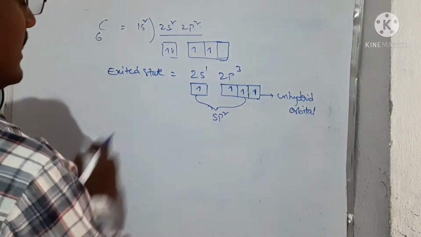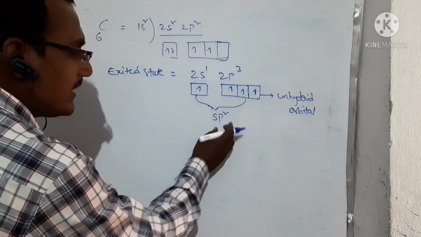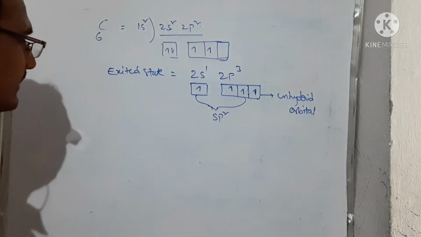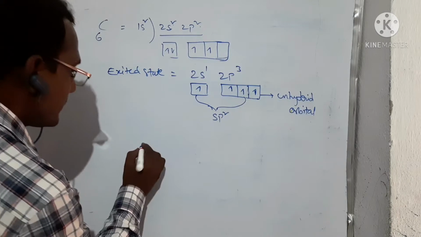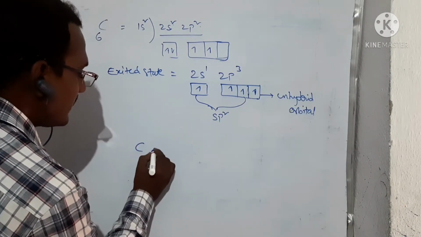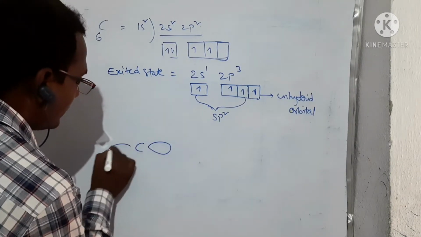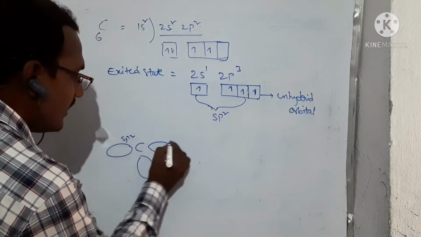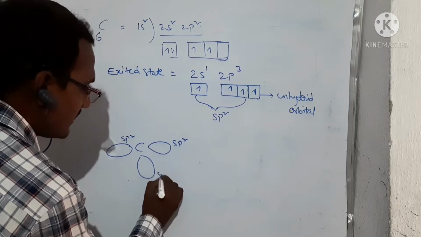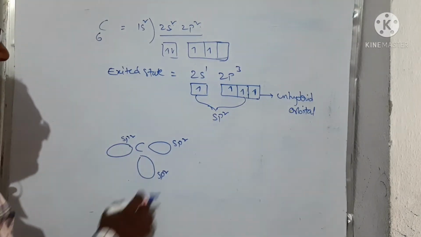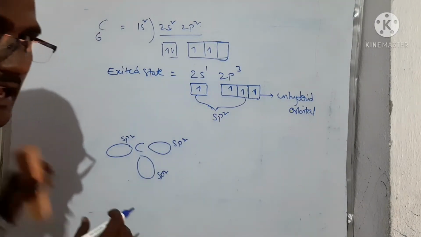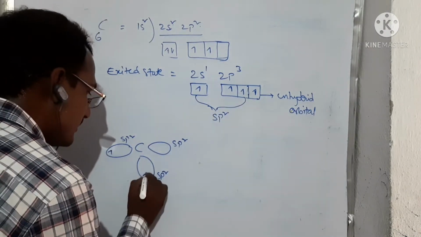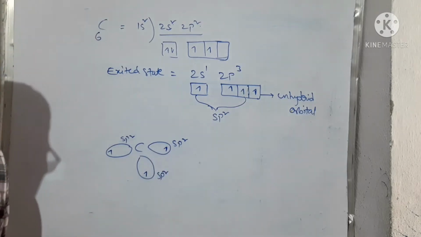See here, sp2 hybridization means 1s and 2p orbitals. That means 3 sp2 hybrid orbitals are forming, which have the same energies. This is the carbon. This is one hybrid orbital, another hybrid orbital, another hybrid orbital. That means this is sp2, this is also sp2 and this is also sp2, which have the same energies. These 3 sp2 hybrid orbitals have 1 electron each.